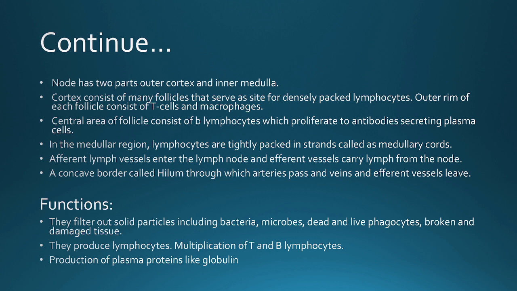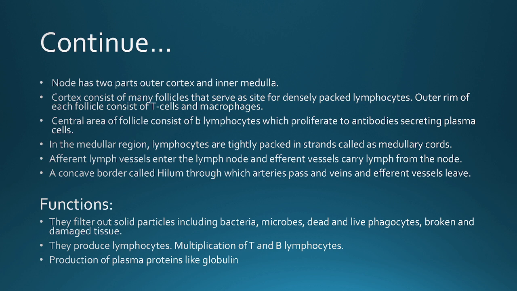The central area of the follicle consists of B lymphocytes which proliferate into antibody secreting plasma cells.